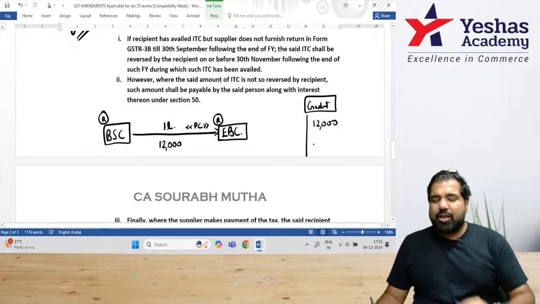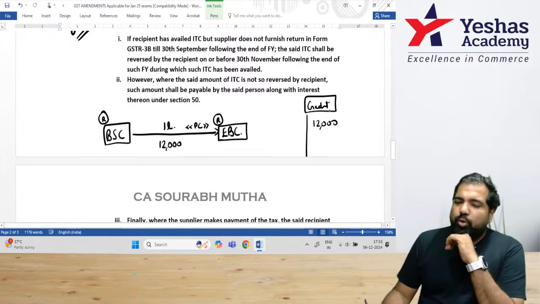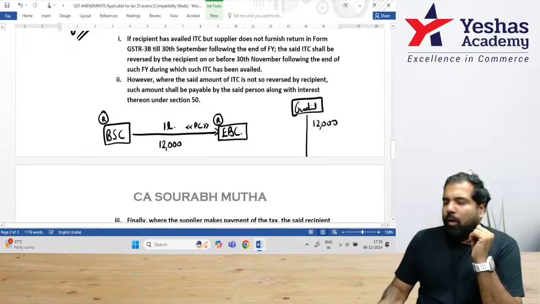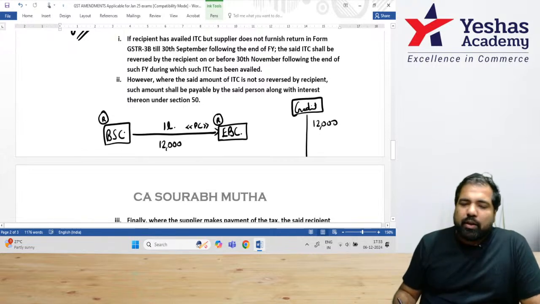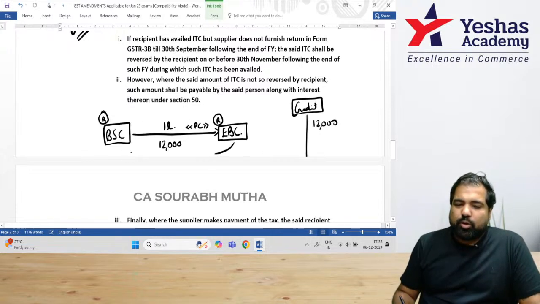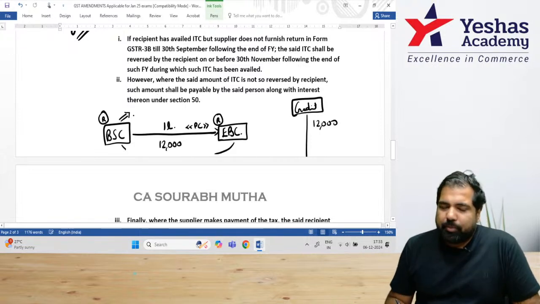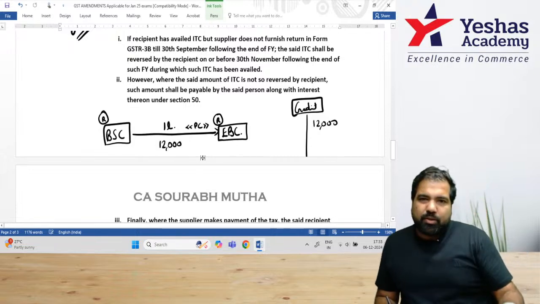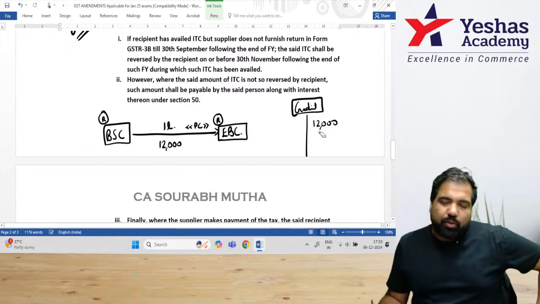IGST, CGST, SGST, I'm ignoring. They will just take a credit of 12,000 rupees. This is something they will take because it's a purchase for them. Now, the government is expecting EBC to pay Battery Supply Company, and then Battery Supply Company has to pay this to the government. Now, let's see what happens ahead. In the month of December, the story got over. You took the credit of 12,000.